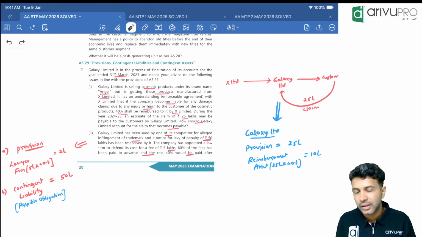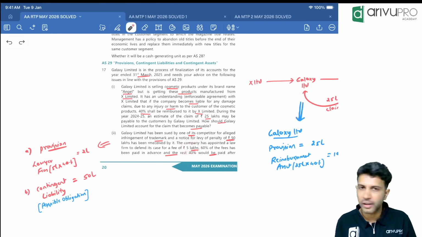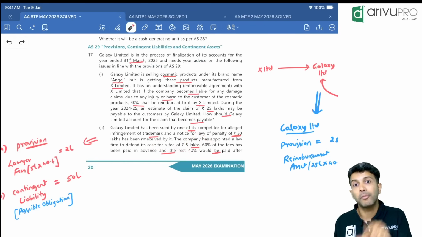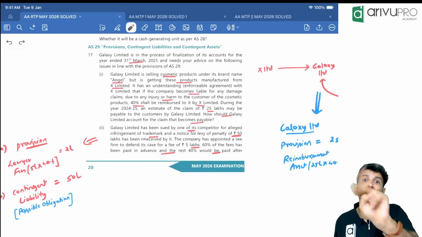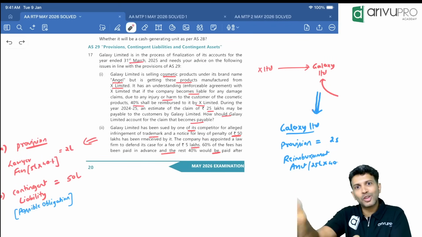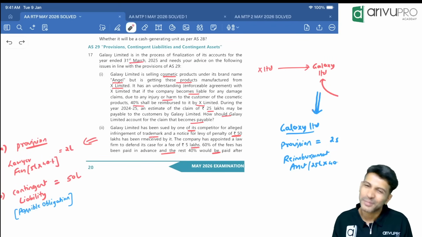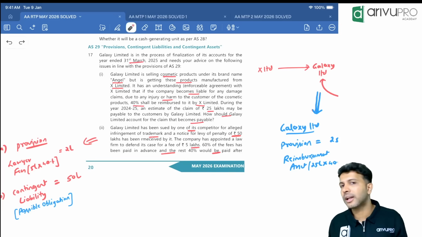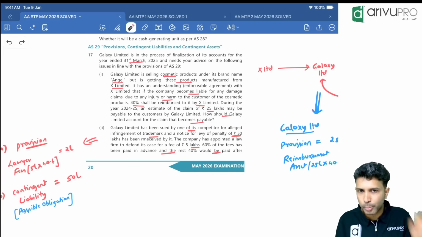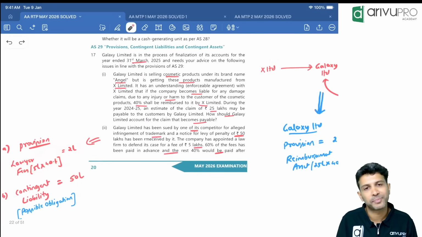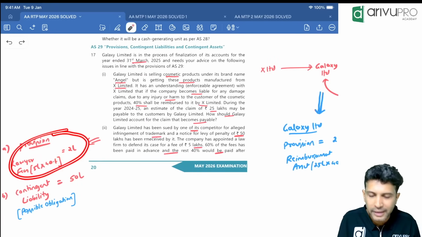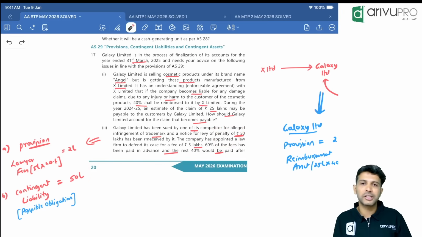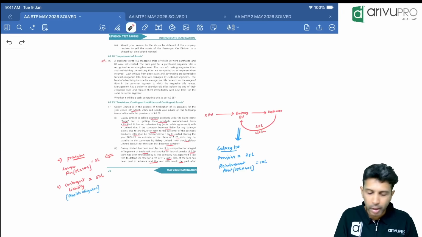Okay, that is one. But hang on. How much do we have to pay to the lawyer? Totally 5 lakh, of which 60% is already paid. How much is still payable? 40% of 5 lakh. How much is that? 2 lakh. Sir, whether you win the case or not, the lawyer fees you have to pay, no? The same question is available in our class notes, in fact, if you just check this adjustment. So the 5 lakh's 40%, which is still not paid, that you have to pay. So for 2 lakh, you have to make a provision. For the pending lawyer fee amount of 2 lakh, you have to make a provision. This penalty amount, you can disclose as a contingent liability because it is not a probable obligation, but a possible obligation.